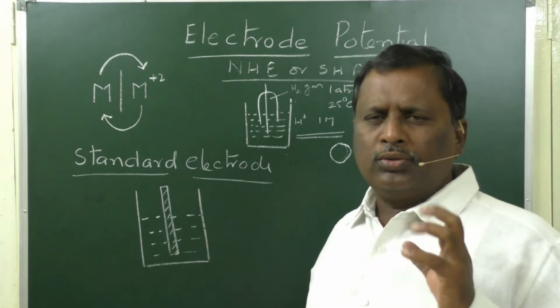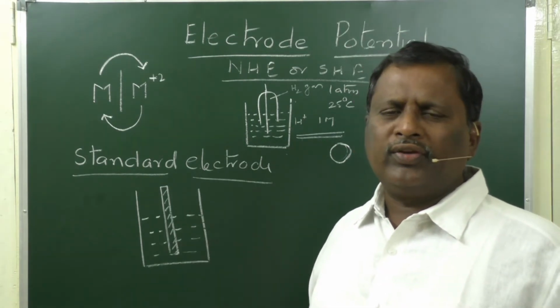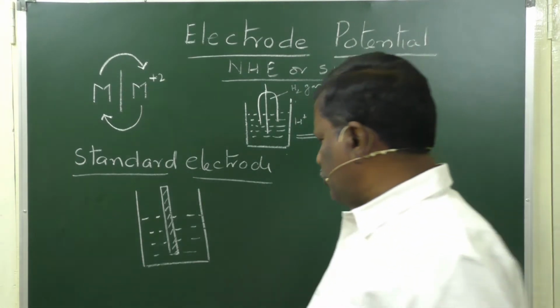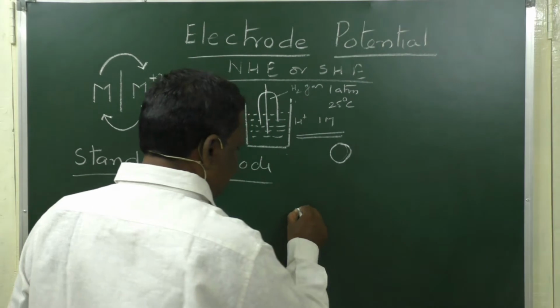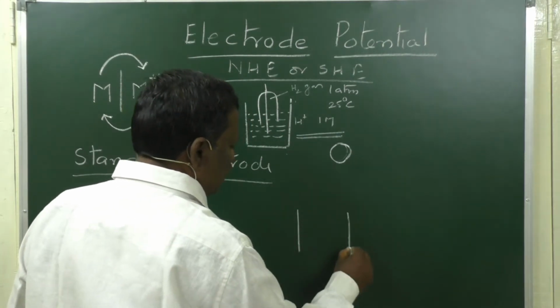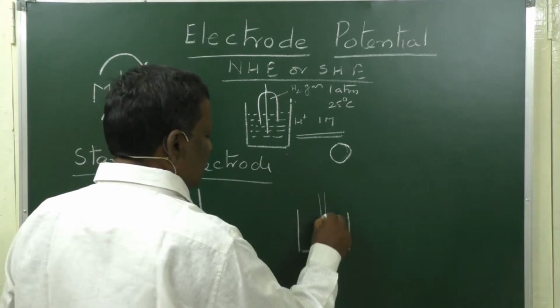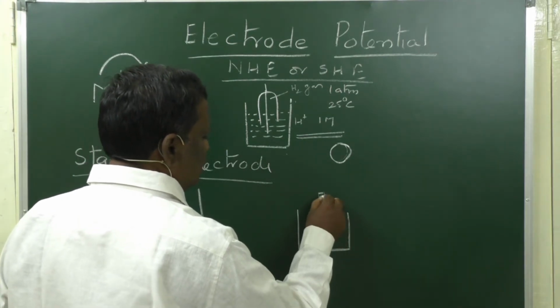How are you going to determine the potential of other standard electrodes? Here, what we have to do is take a standard electrode whose potential has to be determined. For example, let us take the zinc electrode.